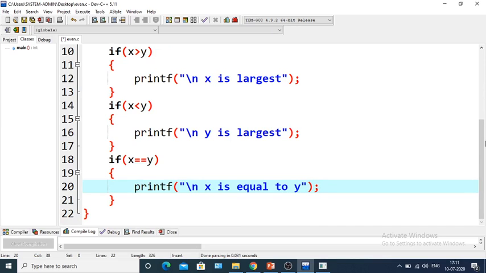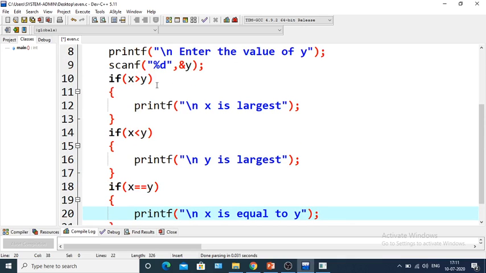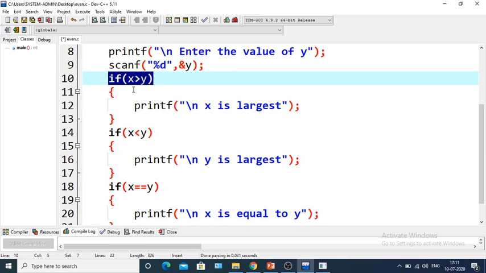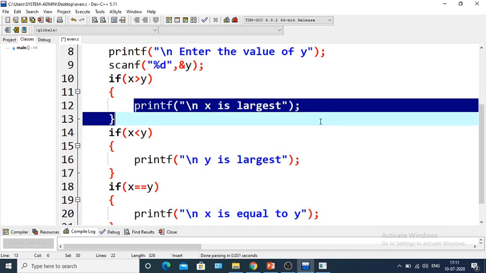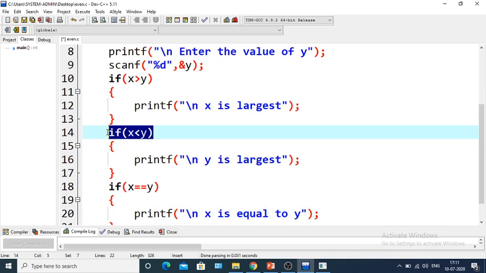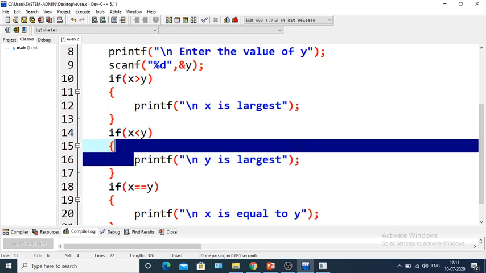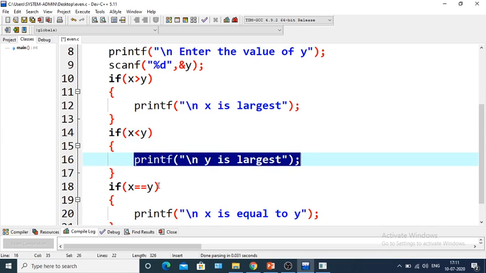So there are three conditions here. If x greater than y is satisfied, then this will be printed. If this condition is satisfied, then this will be printed. And if this one, then it will be printed. So let's save the program and execute it.